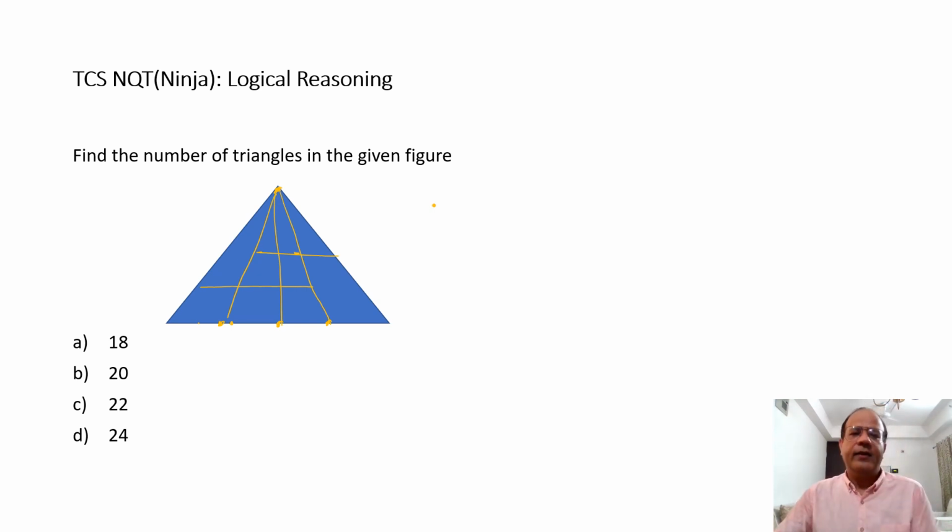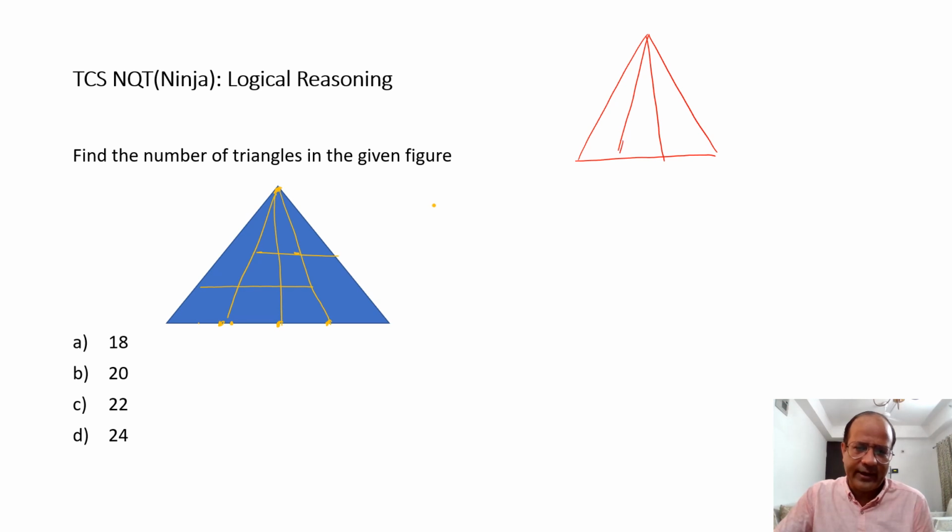So what is there in this question is, some of you might be knowing it, but for others, I would be telling you a small technique, which is based on a very simple logic, and we need to look at the logic as well. And then we'll come back and answer this question. So let's say I take a simpler figure for the start. Let's say it was joined like this, and I need to find the number of triangles over here.